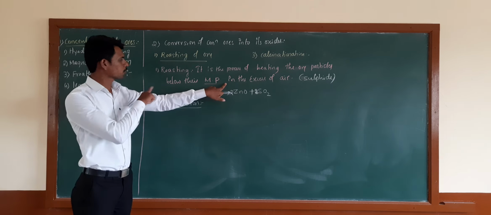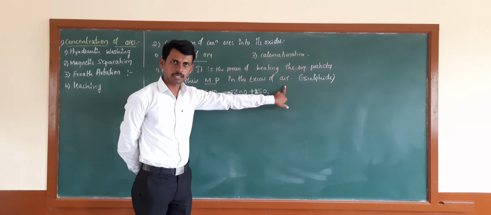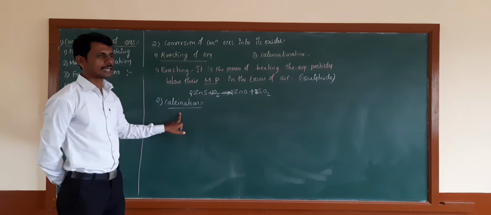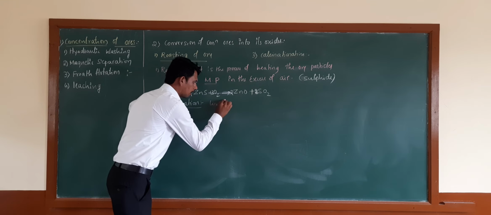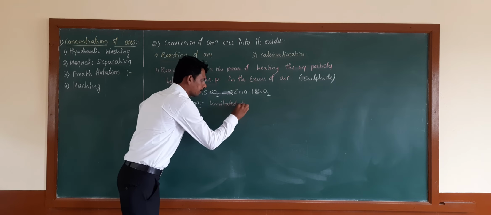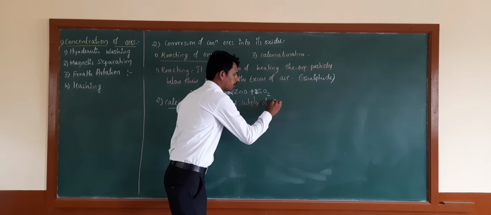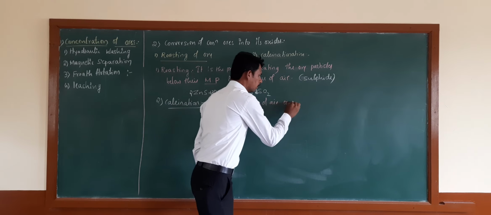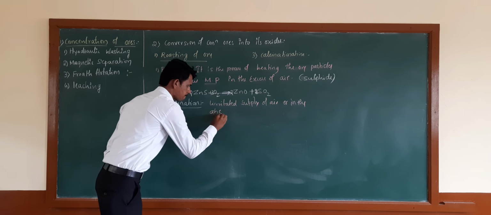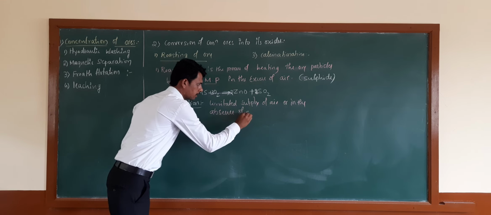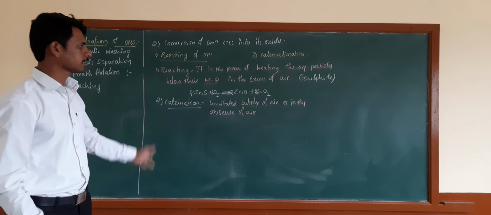But in the roasting method, we use excess of air in the reverberatory furnace, whereas in the calcination method, we supply a limited supply of air, or work in the absence of air. That is the calcination method.